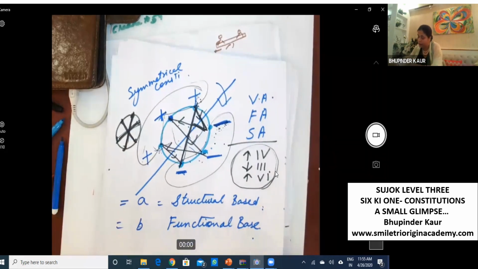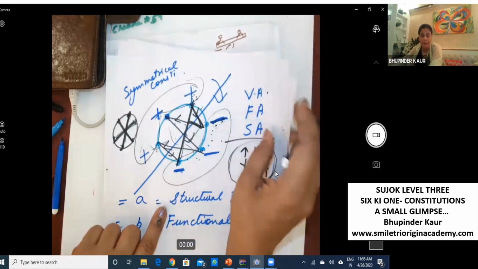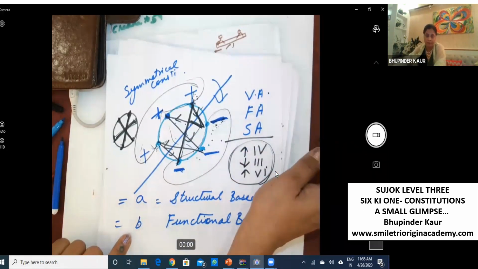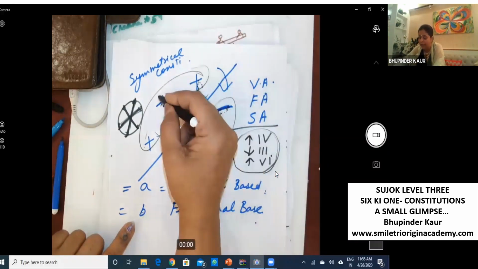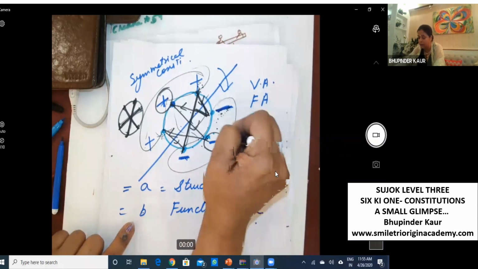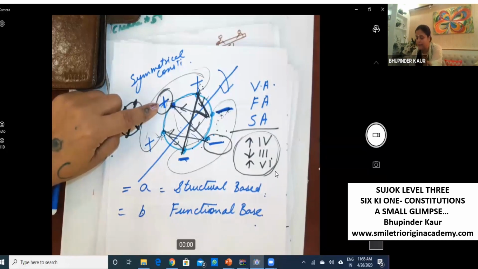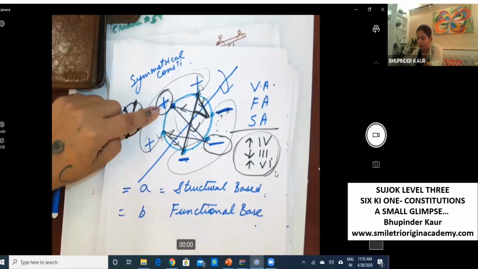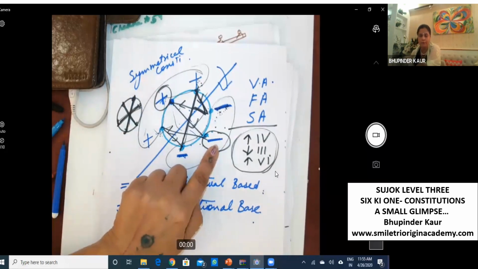And then how do we give a name also? Sometimes, see, this is a very big story, but here if we have to give a name, we choose center plus or center minus. The name of this constitution is heat excessive constitution or dryness deficient constitution.